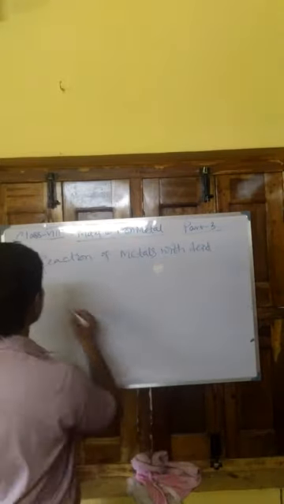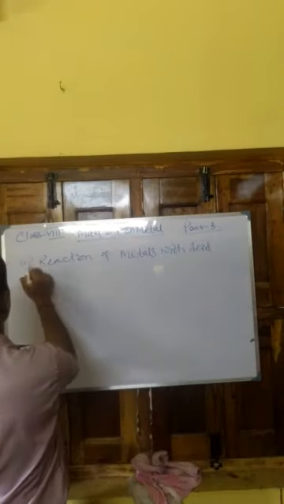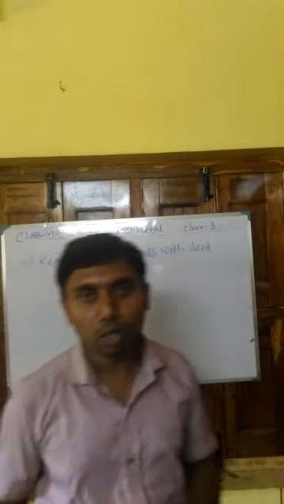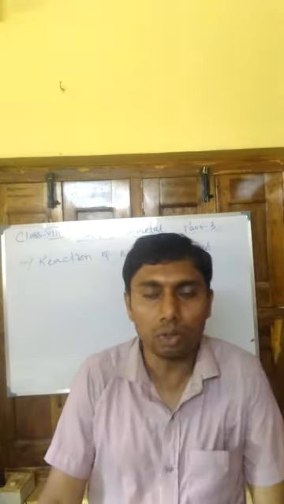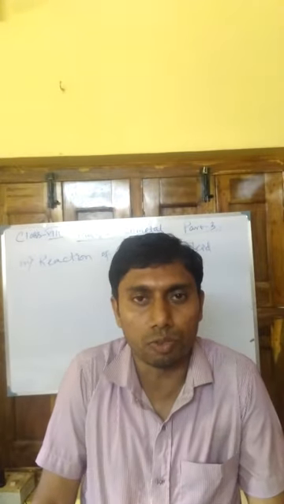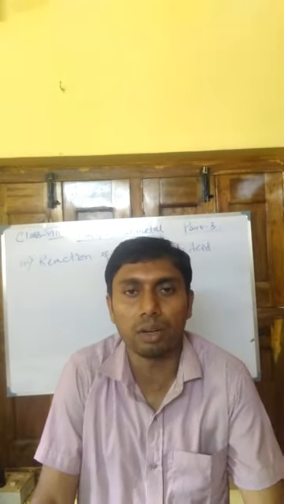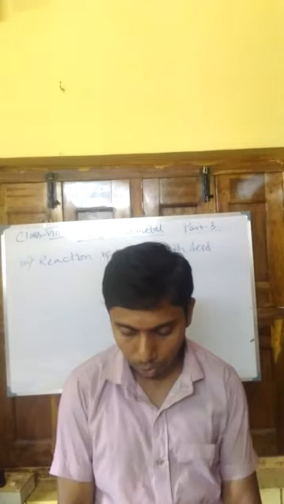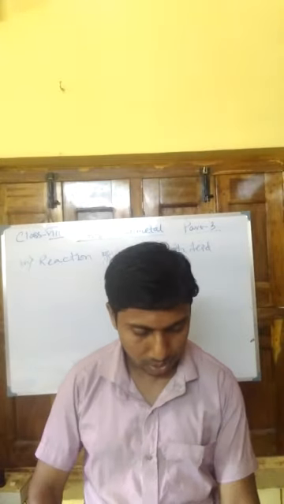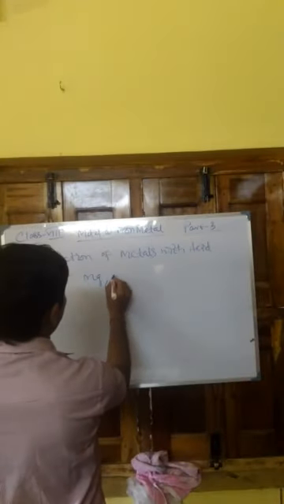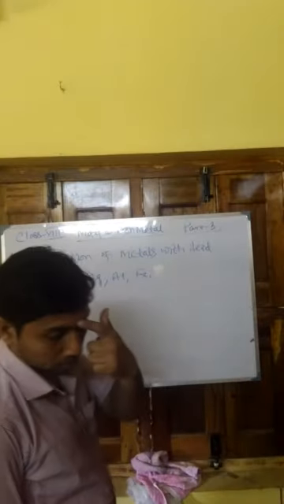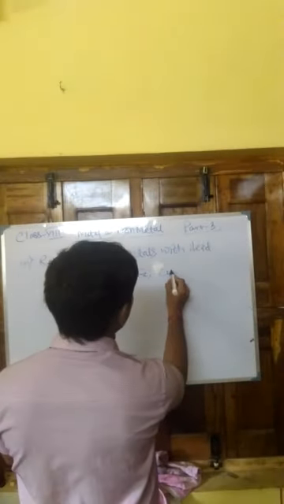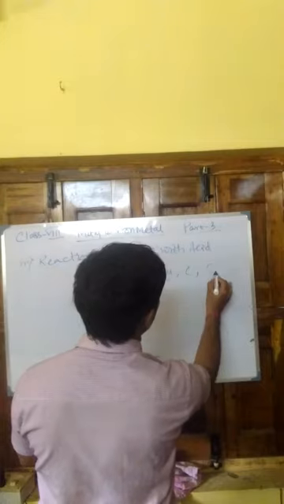Now in this portion we will discuss the reaction of dilute HCl and dilute H2SO4, that is dilute hydrochloric acid and dilute sulfuric acid, on the following elements: magnesium, aluminium, iron, copper, carbon, sulfur.